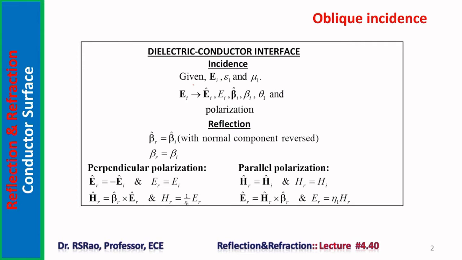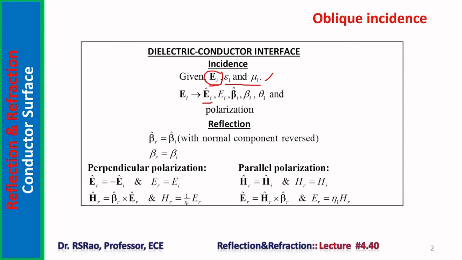In addition to one field component of the incident wave, medium constants epsilon 1 and mu 1, the medium in which the incident wave is existing, are also given. Let us suppose electric field is given. From the expression of E, one can find out the direction of electric field.